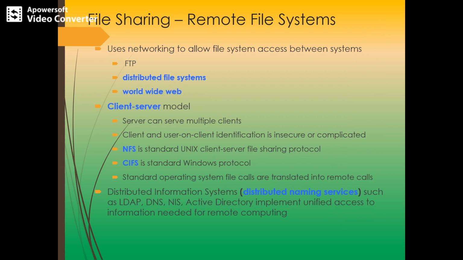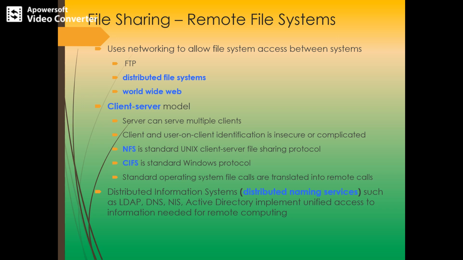And file sharing in case of remote file systems. As you know, networking allows sharing of resources among the computers. One important resource is to share the data, but this protection of data is very important. In case of client server model, the server can serve multiple clients, right? And the client and the user on the client identification is insecure. So NFS is a standard server file sharing protocol, and we have got CIFS, which is a standard Windows protocol.